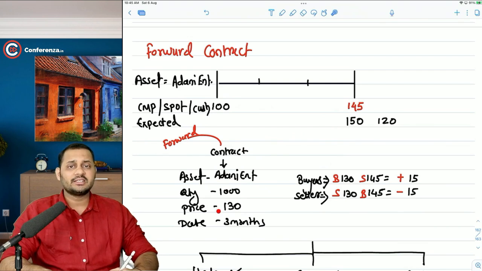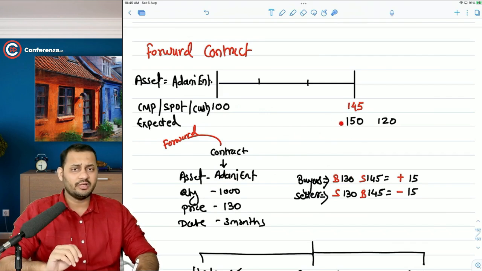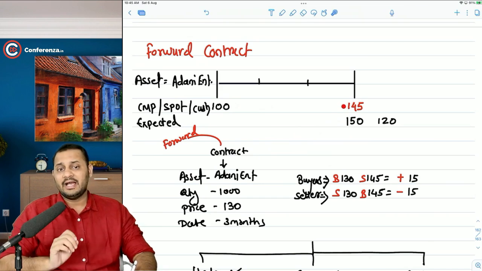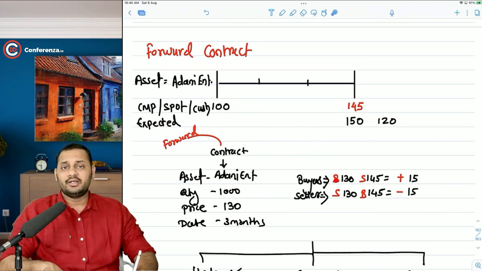So in the beginning itself, you fixed the price of buying this stock after 3 months in 1000 quantity at 130 rupees. What happened in actual is when the price went up, not to 150 according to your expectation, but it still went up to 145, and then you hit the profit. You settled it at 145, and the profit at that date was 15.